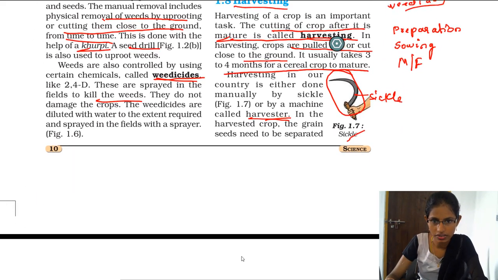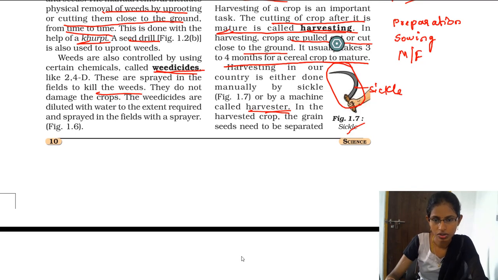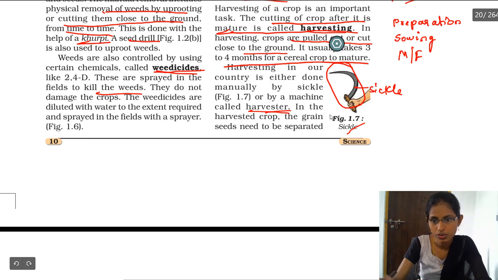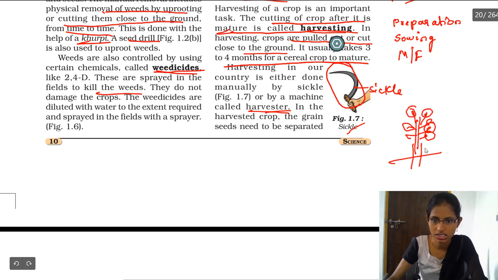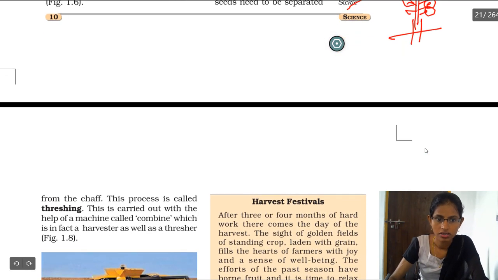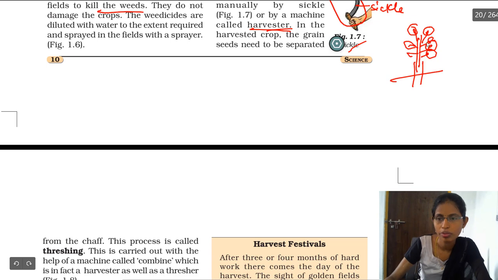How exactly is this harvesting done? The grains are present on the plant, okay, these are the grains. We have to remove these grains from the plant, from the crop. So this is the harvested crop, and from the harvested crop we are going to remove the seeds.